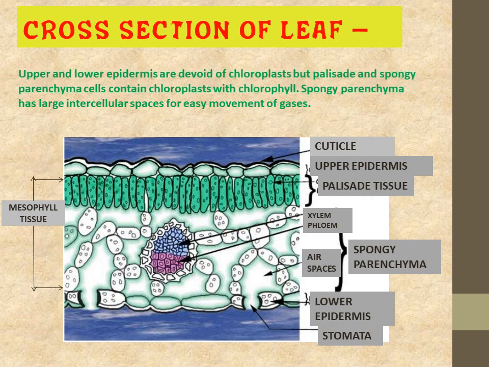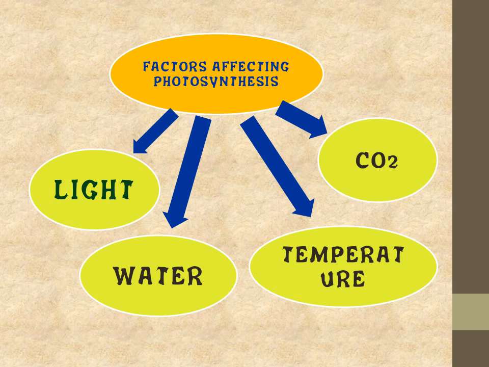Now see, the palisade tissue along with the spongy parenchyma, this whole region is known as mesophyll tissue. So mesophyll tissue is basically responsible for the process of photosynthesis. Upper and lower epidermis are devoid of chloroplast, but palisade and spongy parenchyma contain chloroplast, and spongy parenchyma has large intercellular spaces for easy movement of gases.